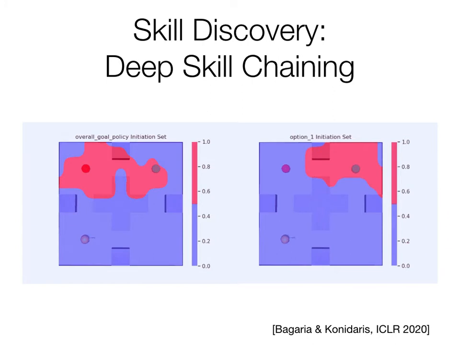While a multitude of papers have studied the problem of how such options can be discovered autonomously, we build on our previous work of deep skill chaining, which recursively learns options backwards from the goal state to the start states of the MDP. Here is an example of how deep skill chaining learns and refines initiation sets of options in a continuous version of the four rooms domain. Note that the termination condition of the option visualized in the right subfigure is the initiation condition of the option shown in the left subfigure, which in turn drives the agent to the overall goal of the MDP.